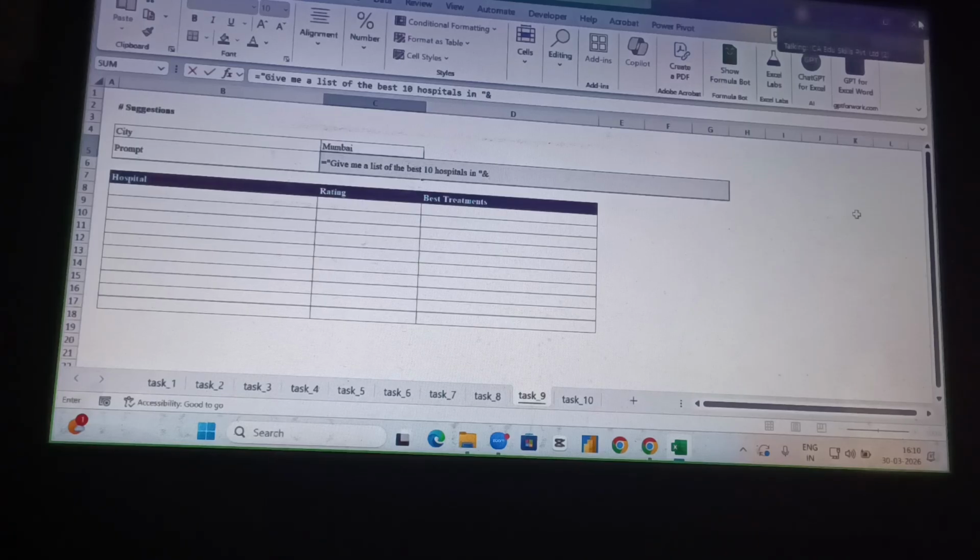You can concatenate with the cell, so that if I change the name in that particular cell, it will automatically update.